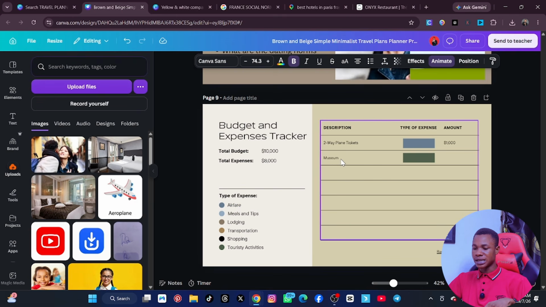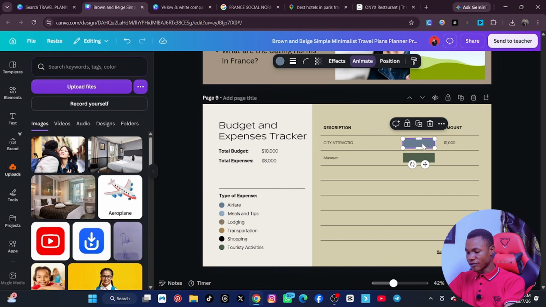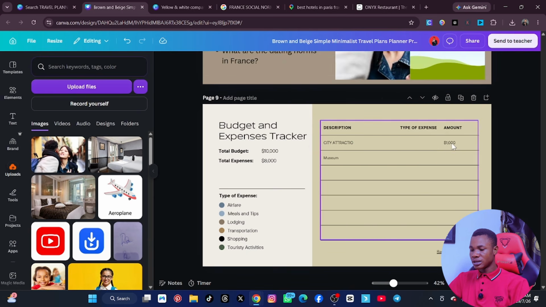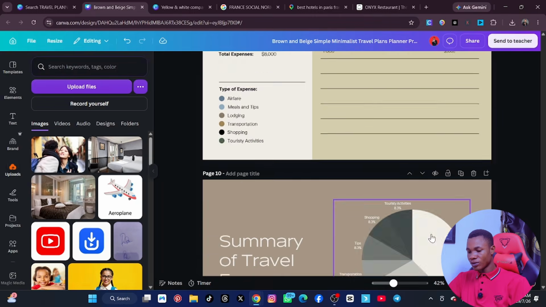So you cannot create something like this and say, okay, for this one this is city attraction, all right, city attraction, and then how much is he spending for it? So let's delete this, for example, and then the money he's spending is $1,000, for example. Then the next thing is what? Food. Then how much is he going to spend there? So you will get all this information from that form. Is that okay? Then from here you can now put something here, and then let's say he's spending $300. All right, let me put a dollar sign in front of it. Food should be more, so let's say $3,000. All right, so you just name them like that. This one, let's delete it, for example, and then we are done.